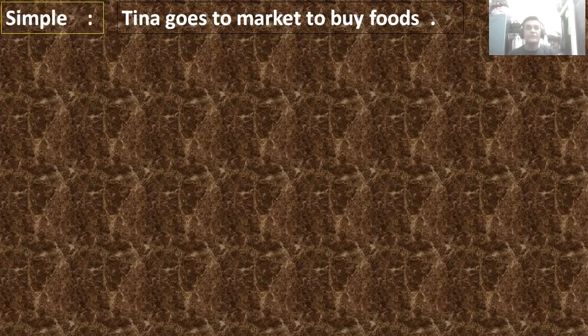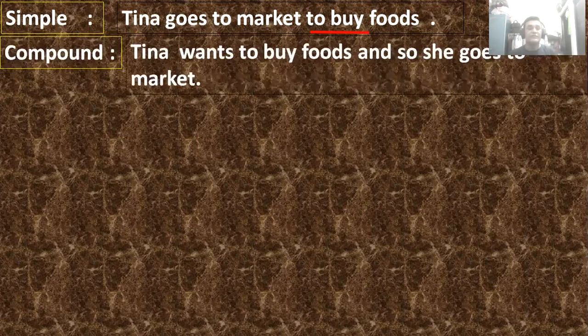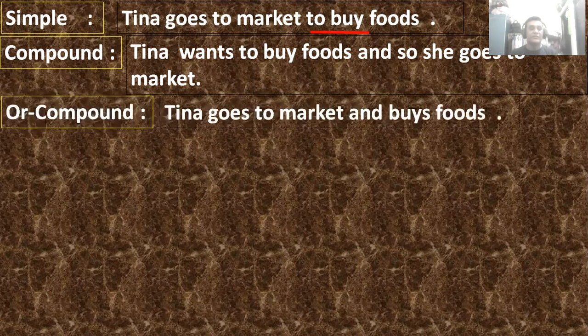Tina goes to market to buy foods. Yes. Compound: Tina wants to buy foods and so he goes to market. Or Tina goes to market and buys foods in compound. Okay. In another way in compound, in another way. And in complex,